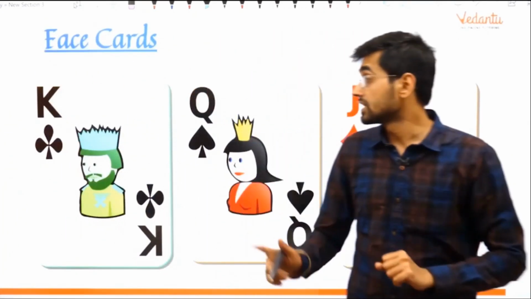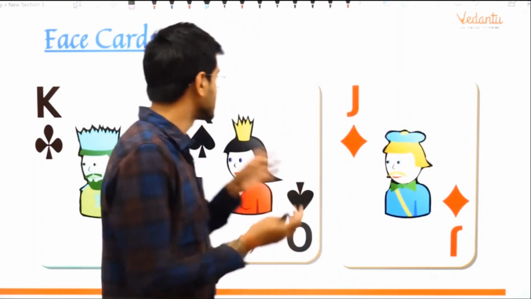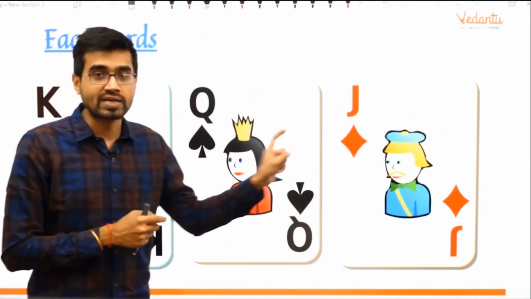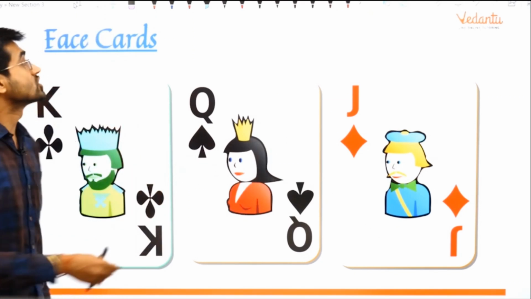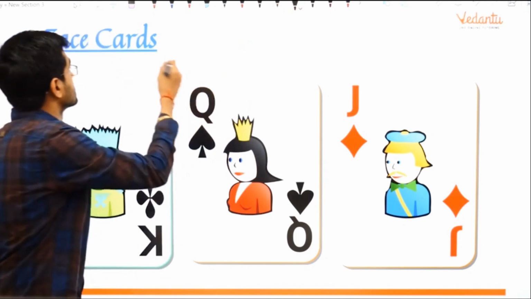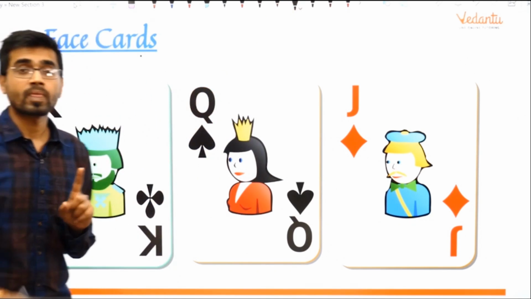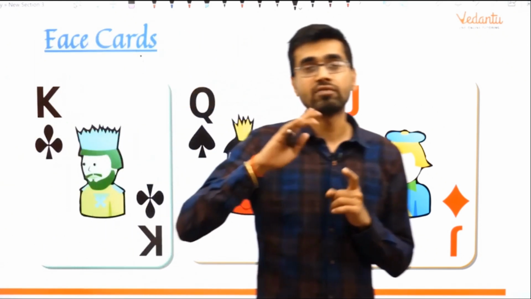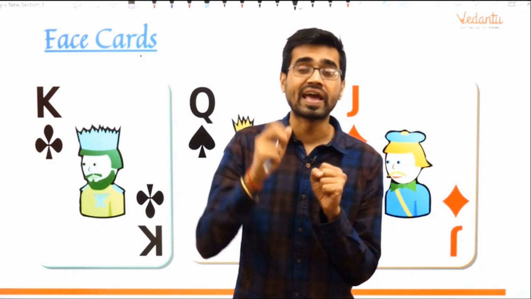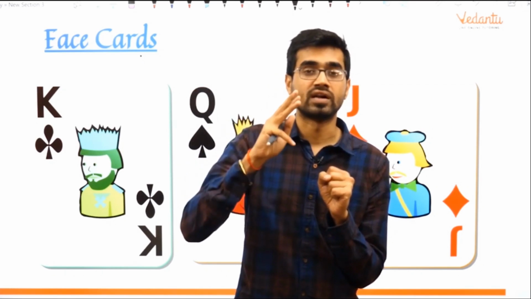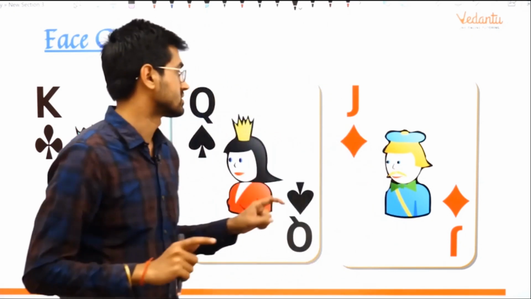And these are the kinds of cards where you have seen faces. See this queen, jack, and this king has a face. Yes. So these are called face cards, because they have faces. Every suit, like spade or club or diamond or heart, has 3 face cards: king, queen, and jack. King, queen, and jack. Remember this thing.